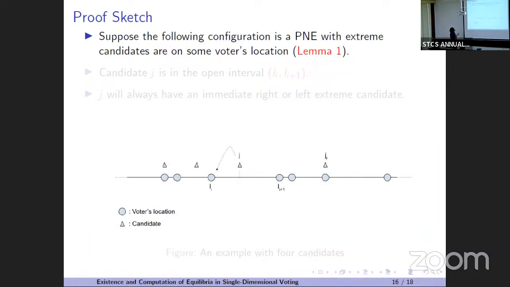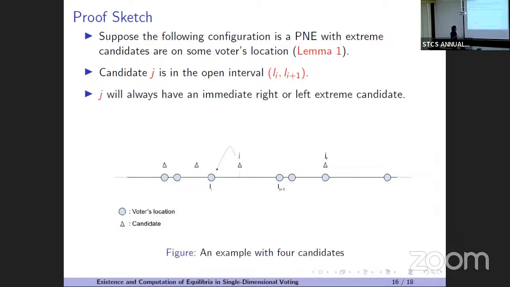So this is the proof sketch. We know that the leftmost and the rightmost candidate will be on some voters' location. Now let's say there is a candidate J who is not on some circle but on the interval between Li and Li plus 1, and this is a pure Nash equilibrium. Now we will construct another Nash equilibrium where this candidate will be on some circle.